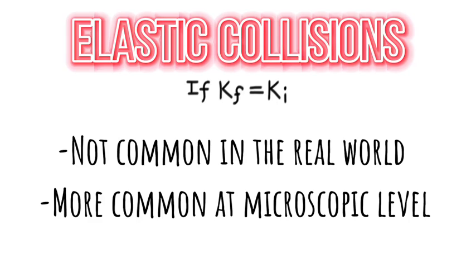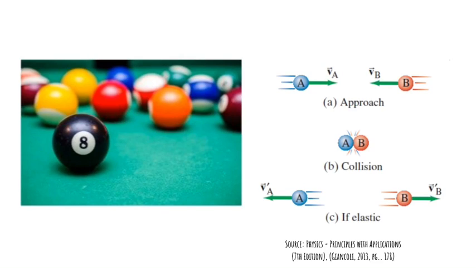Elastic collisions are not common at macroscopic level, but are found more at microscopic level. An example of this would be the game of pool. The picture on the right explains that when 2 objects collide, they will go in opposite directions with about the same energy they came at if the collision is elastic.